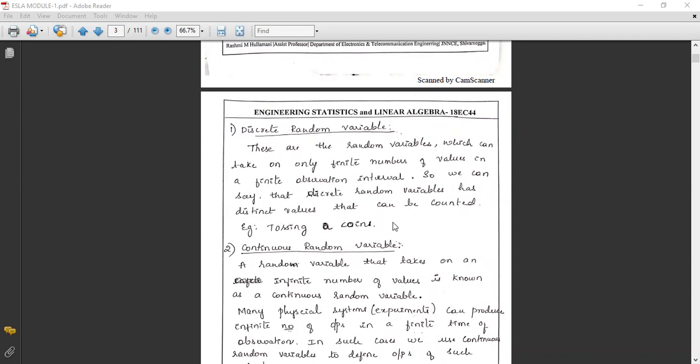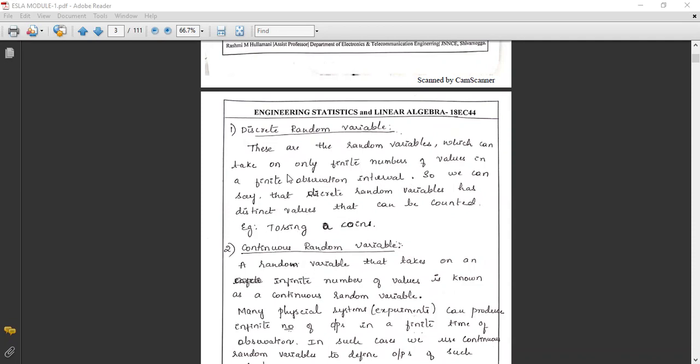The example is tossing a coin. If we toss a coin, the possible values are head and tail. If we toss a coin 100 times, the possible outcomes are head or tail. The number of values is finite, and if we take a finite number of observations, then we get a finite number of values. This is a discrete random variable.